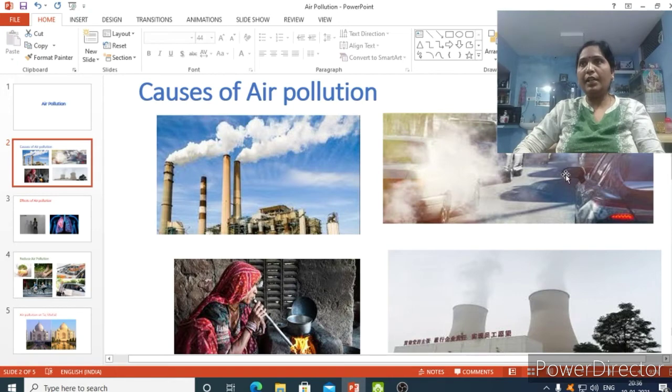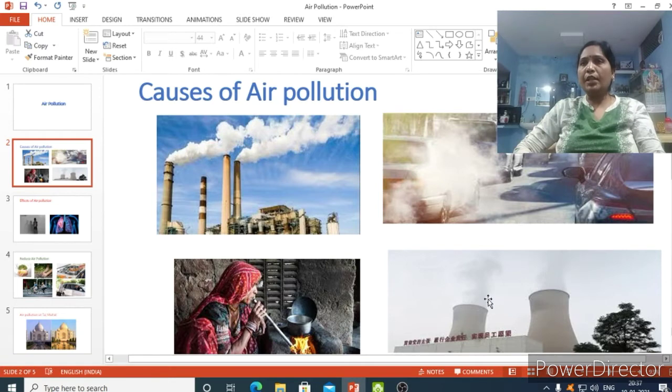These vehicles running on petrol and diesel release smoke because of incomplete burning of the petrol and diesel. Here you can see the smoke released from some vehicles. Some vehicles are not releasing any smoke because they are using natural gas.